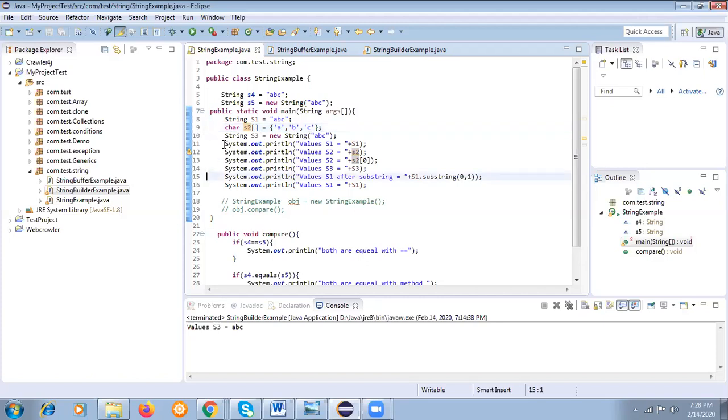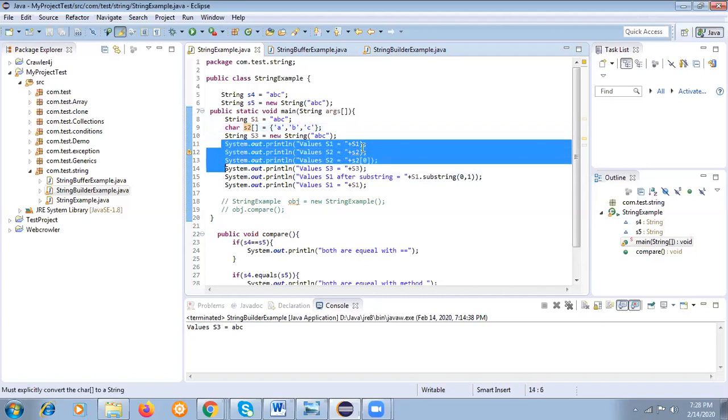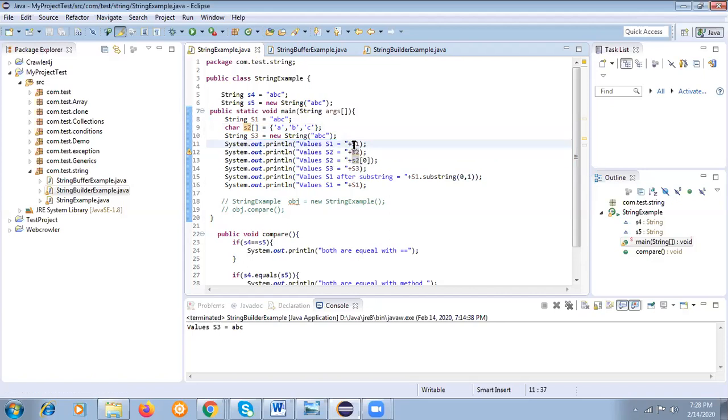This is a sysout statement, and I have put s1 here with a plus operator if I want to print this value. You can concat through this plus operator with strings. The double quote is also considered a string, so the plus operator can concat these strings.